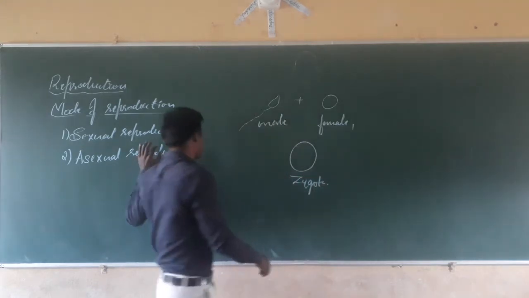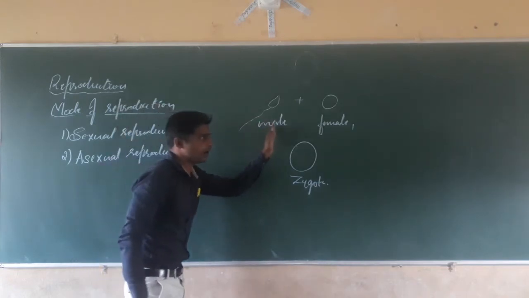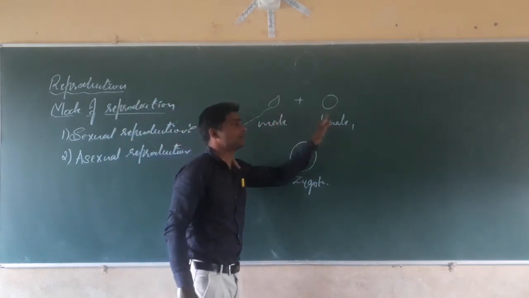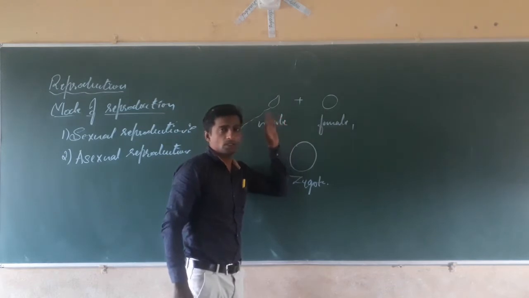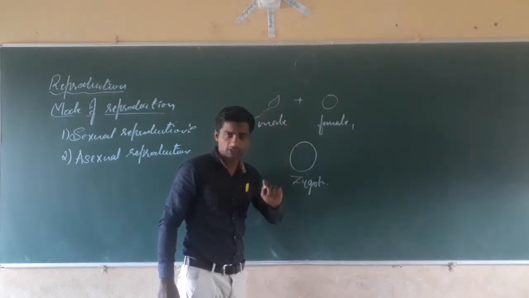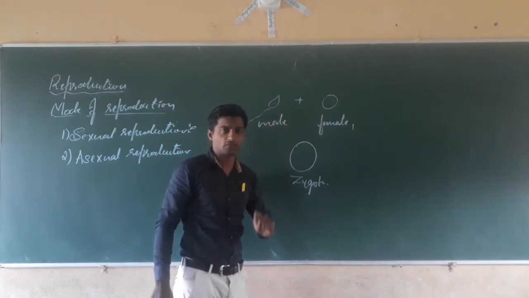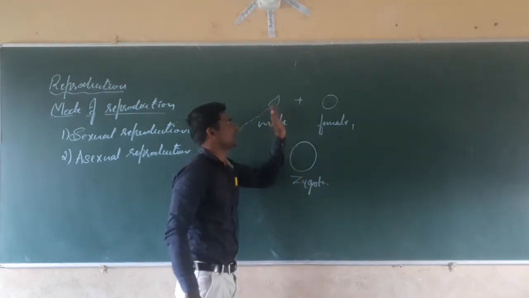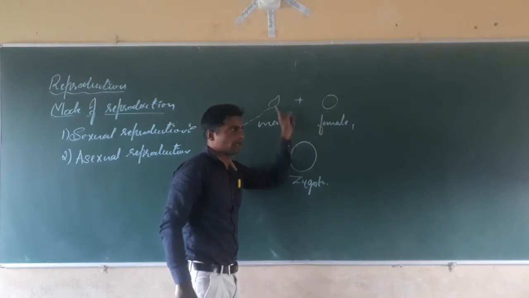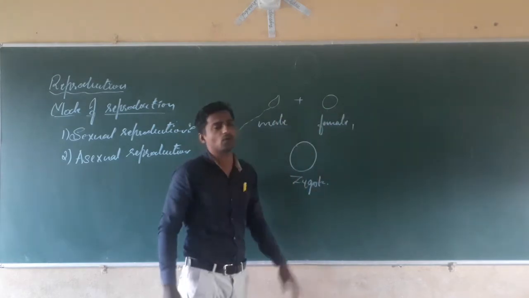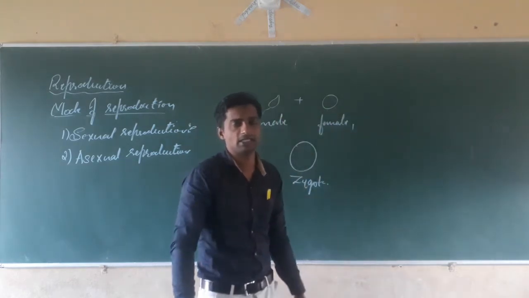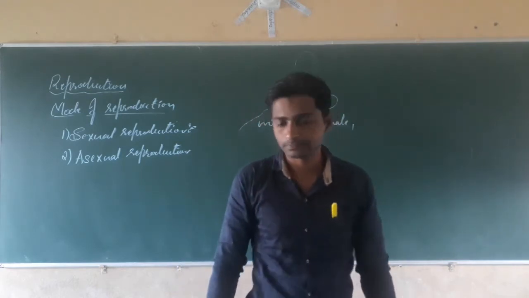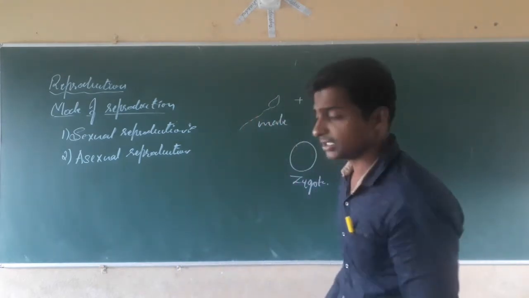The process of fusion of male and female gametes. Sexual reproduction is a type of reproduction in which new animals are produced by mating male and female gametes. That is called sexual reproduction. We will study the details in the next class.